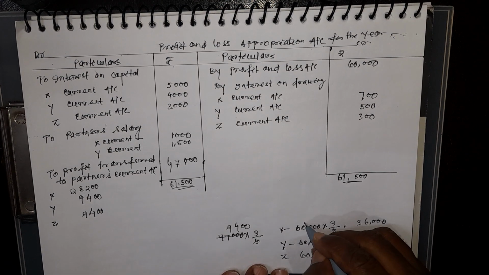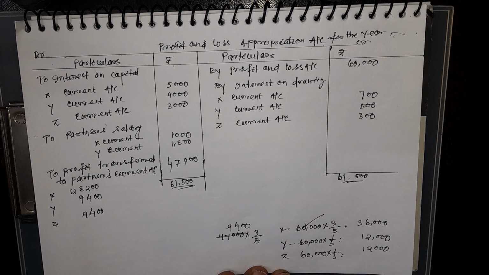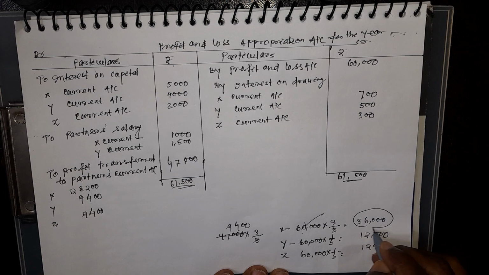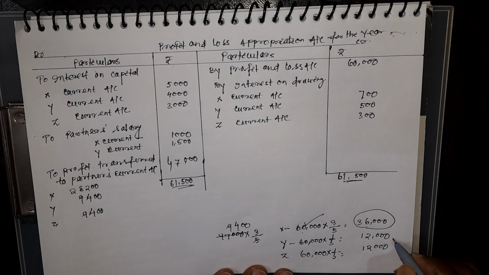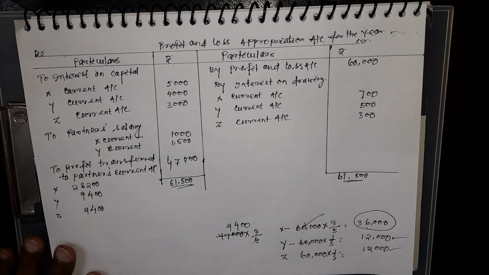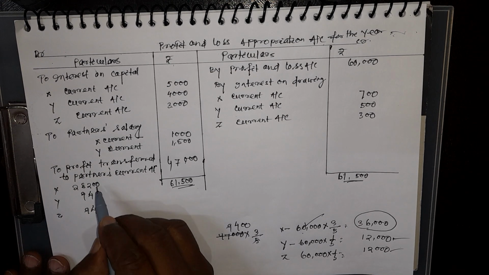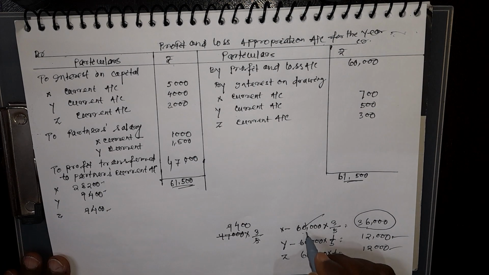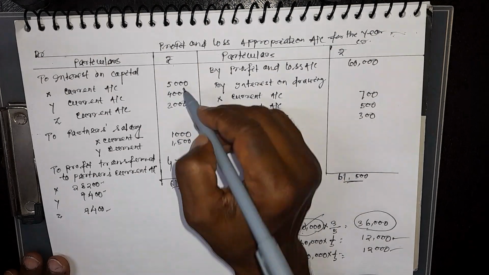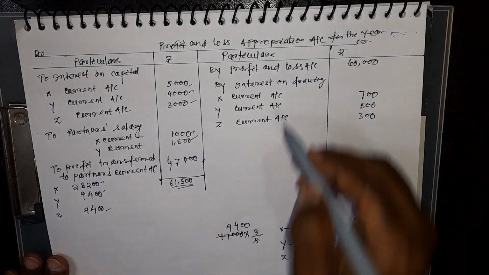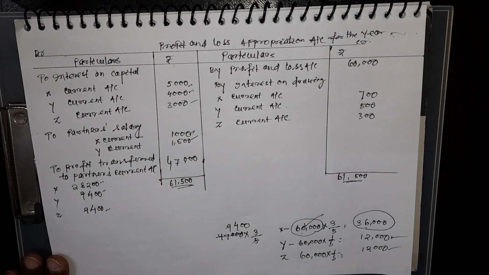According to the question, this 60,000 is shared among the partners. So out of 60,000, X account is credited with how much? 36,000. Y account was credited with 12,000. Z account was credited with 12,000. Which is wrong. How much should it be credited? This is the correct division of profit. So what mistake did they make? They shared this 60,000 without providing interest on capital, partner salary, and charging interest on drawing.